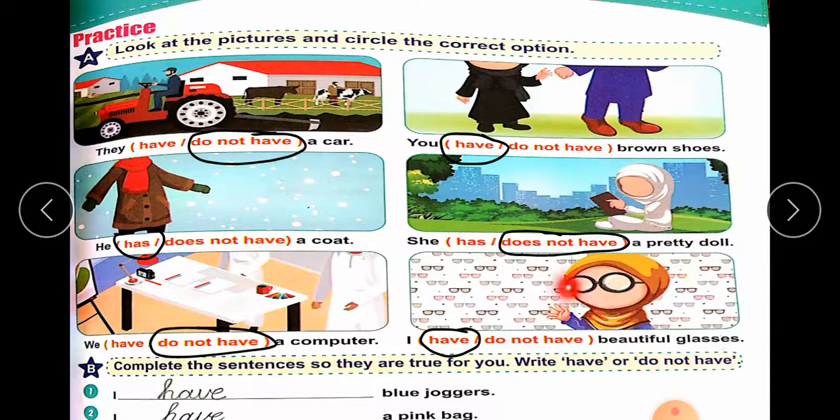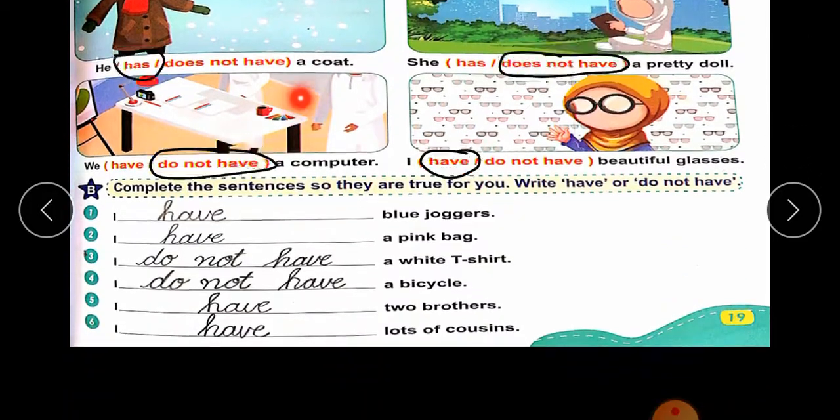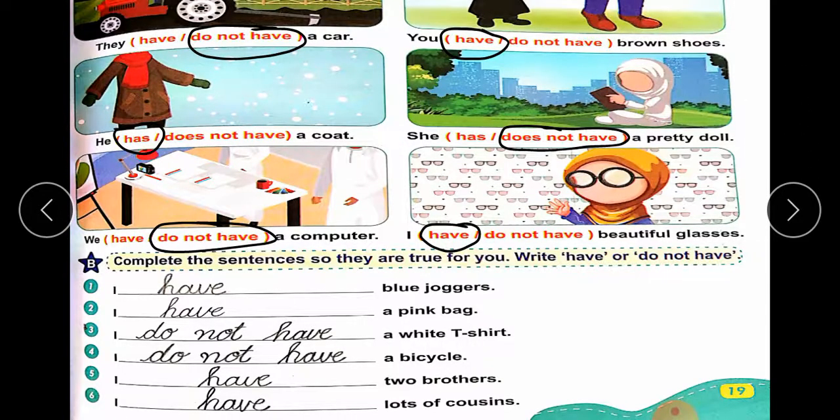I have beautiful glasses. Complete the sentences so they are true for you. Write have or do not have. I have blue joggers. I have a pink bag. I do not have a white shirt. I do not have a bicycle. I have 2 brothers. I have lots of cousins. With your own choice, you can write have or do not have in these blanks.